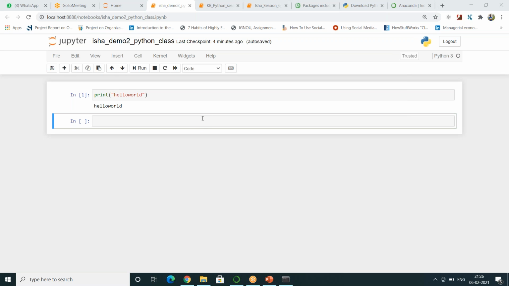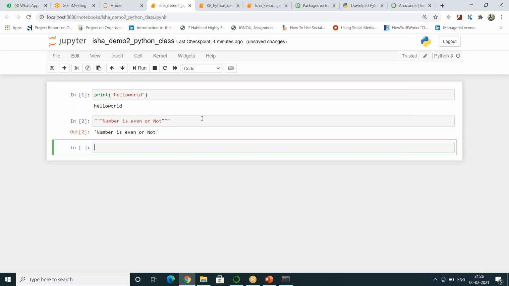Okay, so let's do one thing. Let me write a function so that you understand how Python syntax looks. I will write a function to figure out whether the number that I have passed in is an even number or an odd number. Okay, number is even or not.